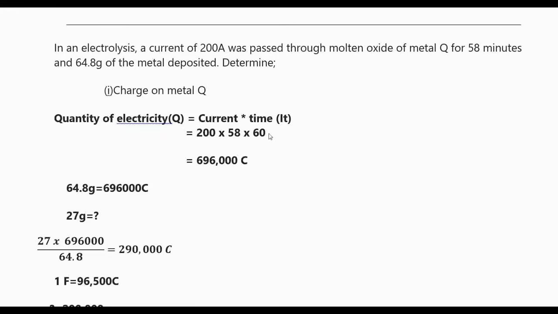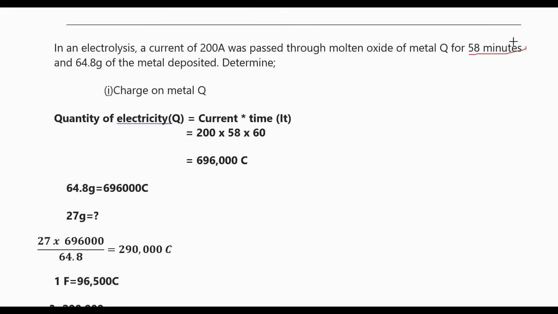First, we know how to calculate the quantity of electricity. Quantity of electricity is equal to current times time. Time must always be in seconds, but as you can see, our time is given in minutes. So you must multiply by 60 to change the time into seconds.